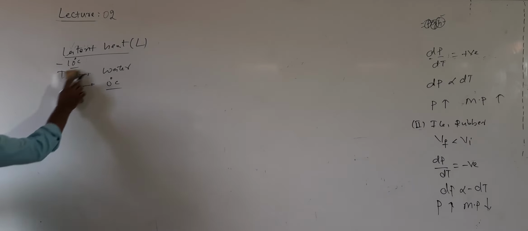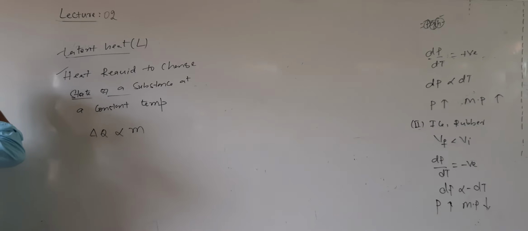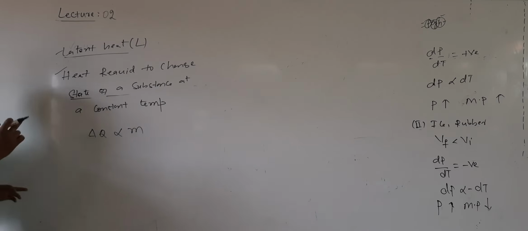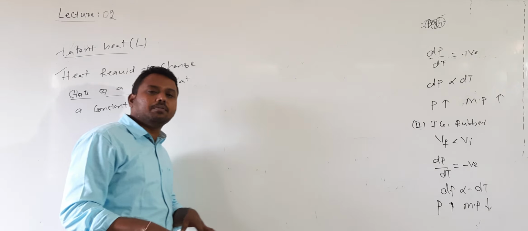at a constant temperature. This point is very, very important. The temperature will not vary. That heat is called latent heat: the heat required to change the state of a substance at a constant temperature. How much heat is required to change the state? The delta Q value is directly proportional to the mass of the substance. Understood? If I take 1 gram of ice, or I take 10 grams of ice.